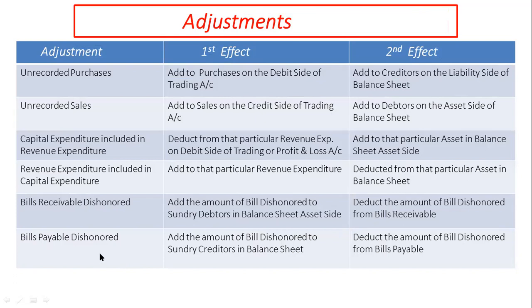Likewise, adjustment of bills payable dishonored. First effect is adding the amount to creditors in balance sheet liability side, and second effect is deducting the amount of bill from bills payable on the balance sheet liability side.